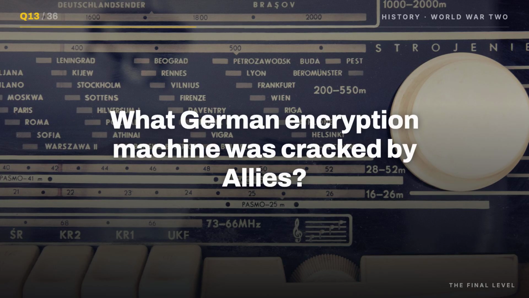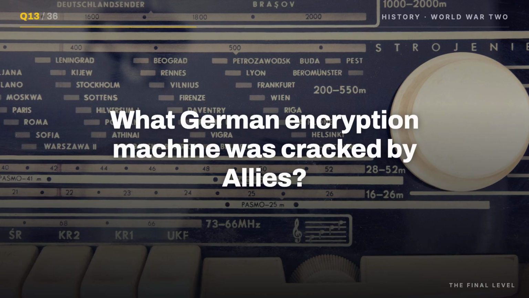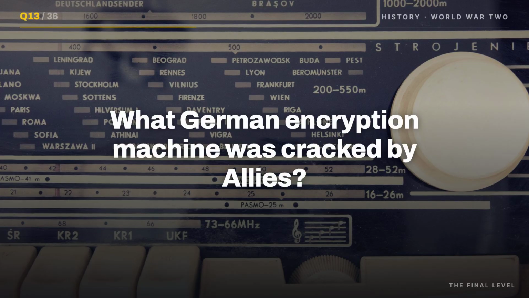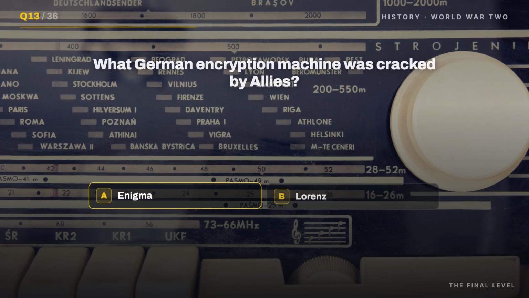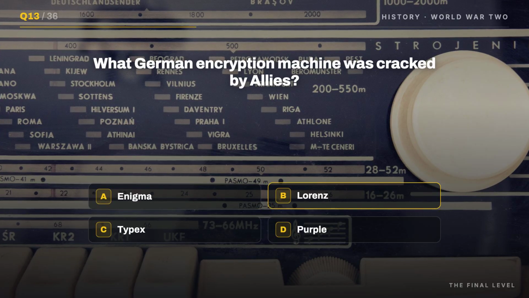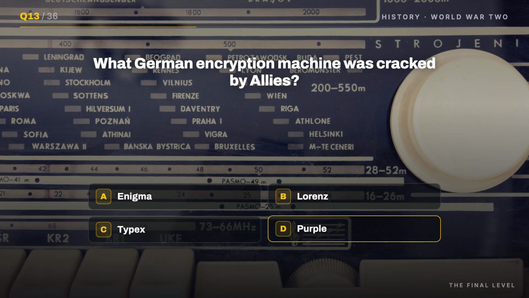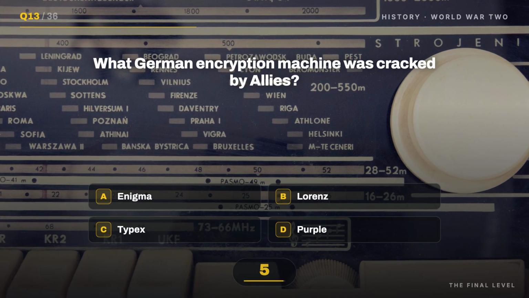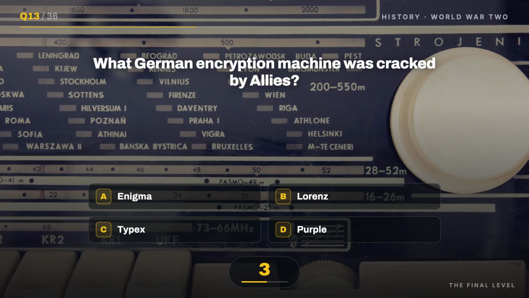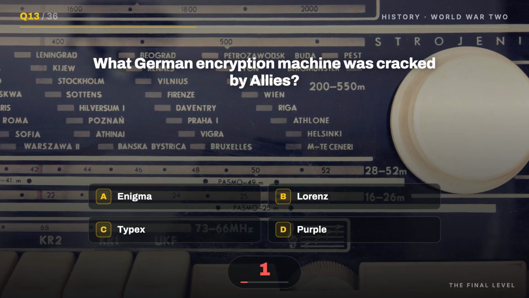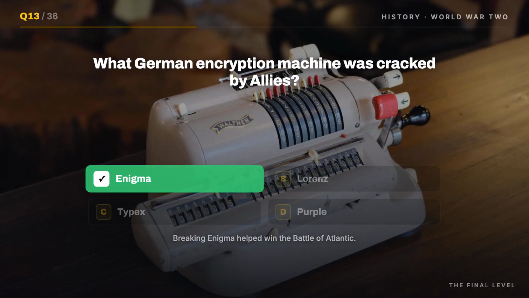Question 13. What German encryption machine was cracked by Allies? Your options: A. Enigma, B. Lorenz, C. Typex, D. Purple. It's A. Enigma. Breaking Enigma helped win the Battle of Atlantic.